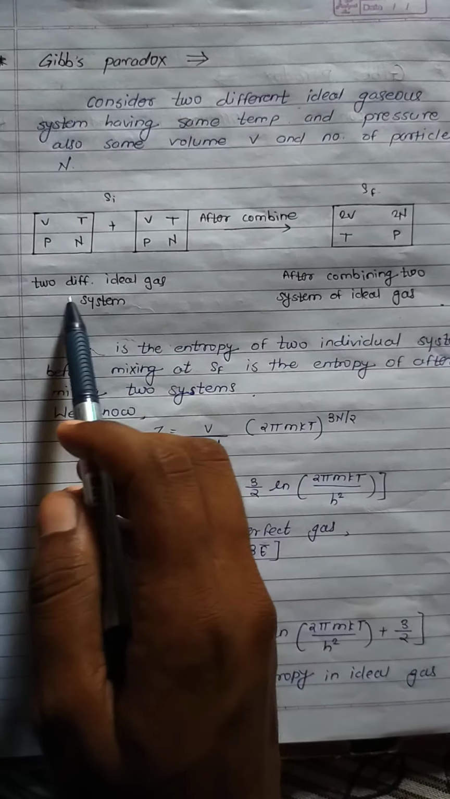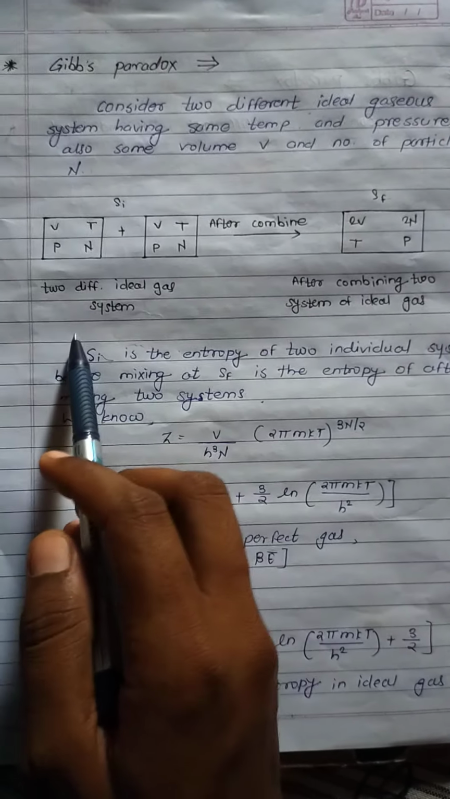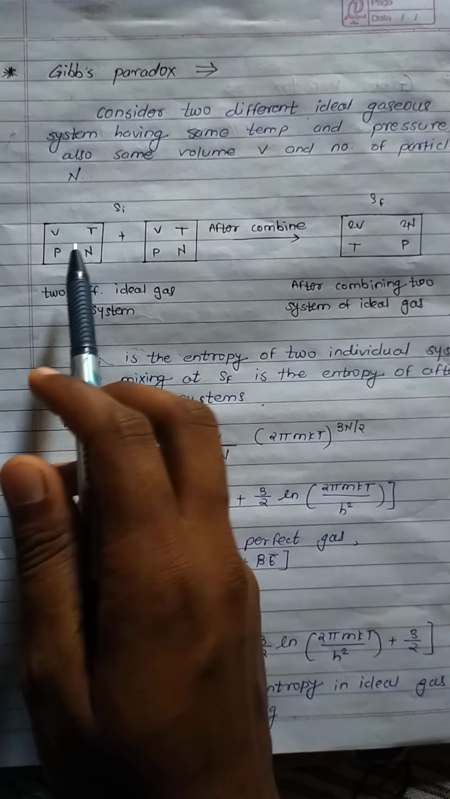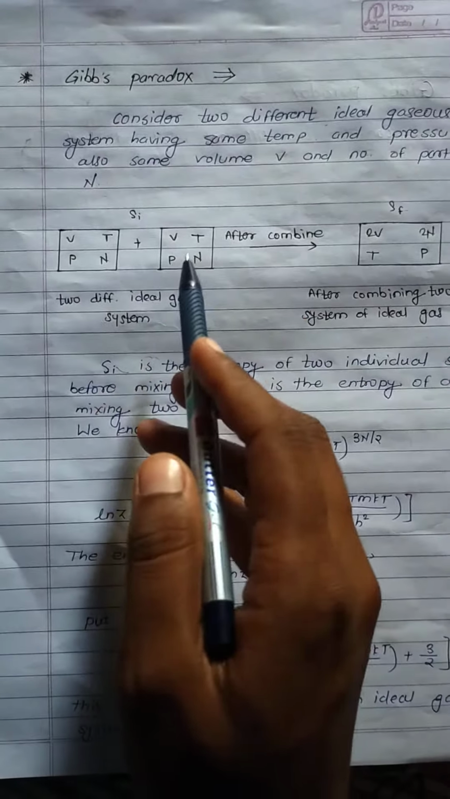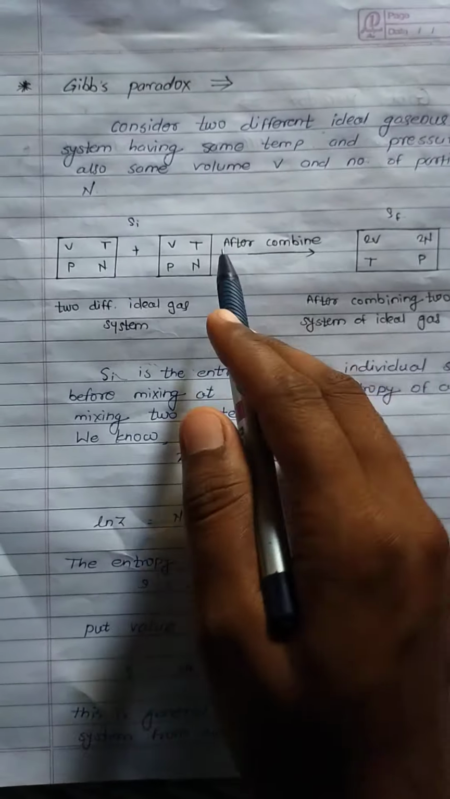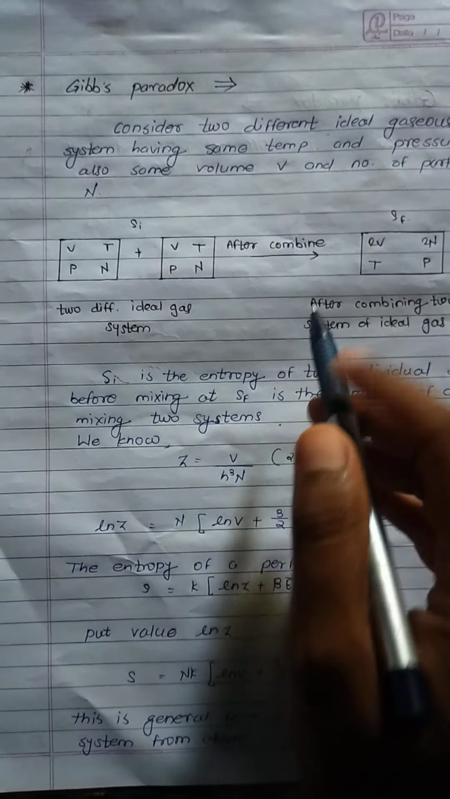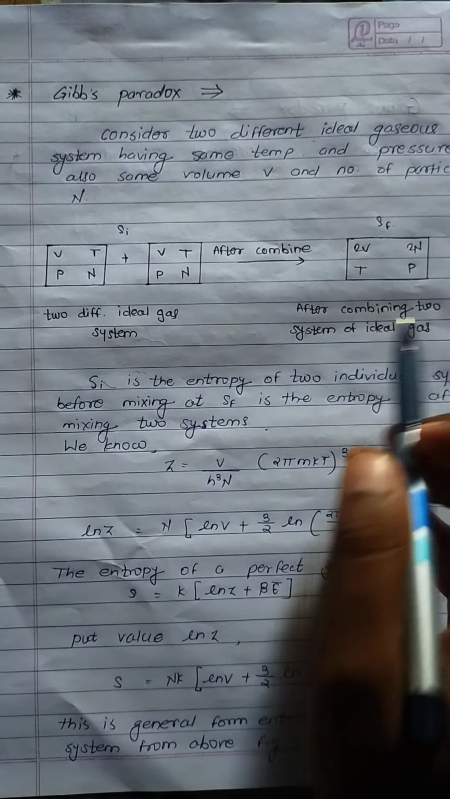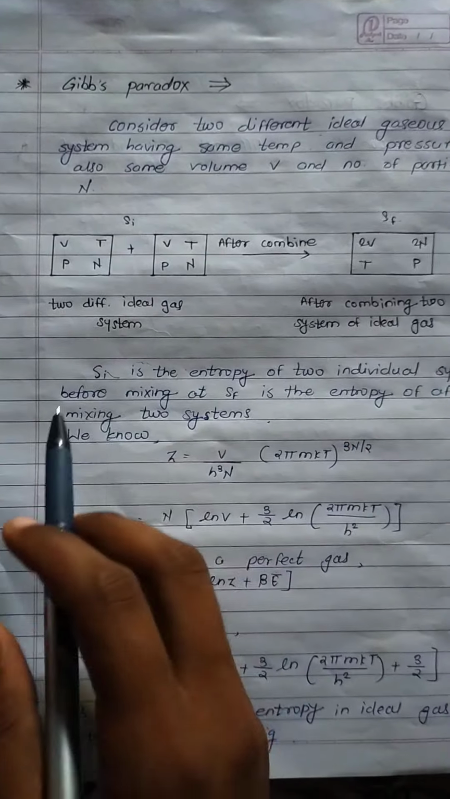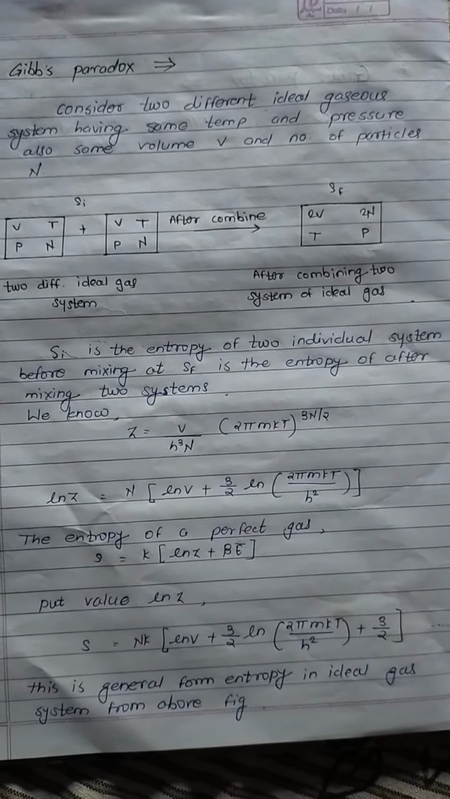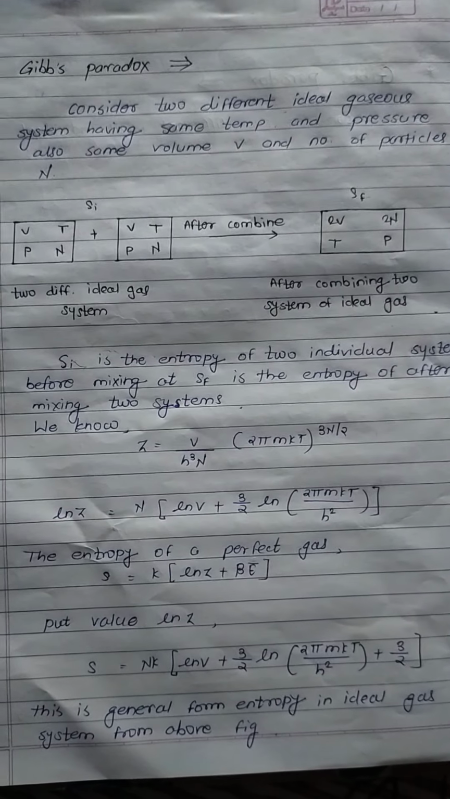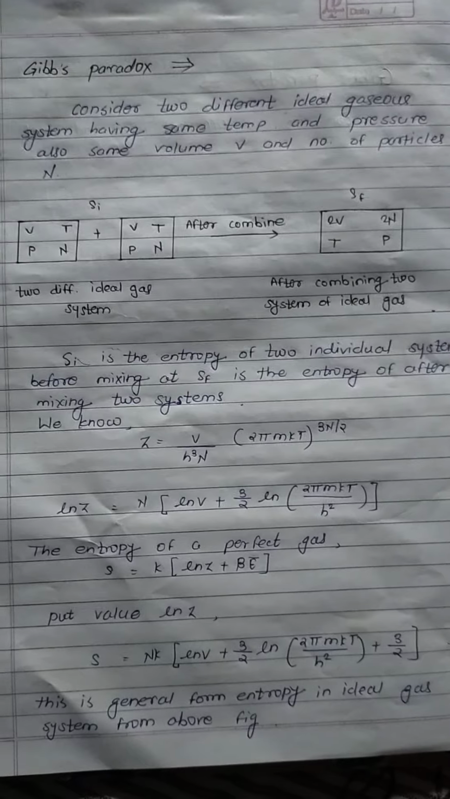So first, Si is two different ideal gas systems with the same temperature and pressure and also the same volume V and number of particles. Then after combining, it gives Sf, which is the system after combination of the two ideal gases. Si is the entropy of the two individual systems before mixing, and Sf is the entropy after mixing the two systems.